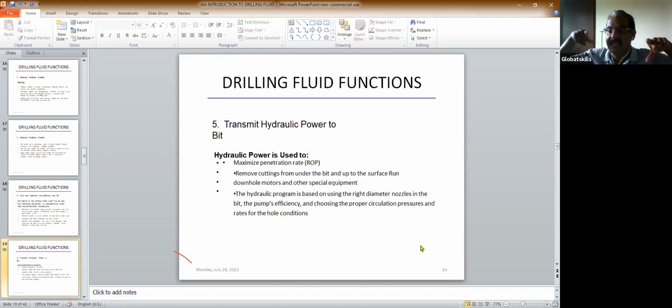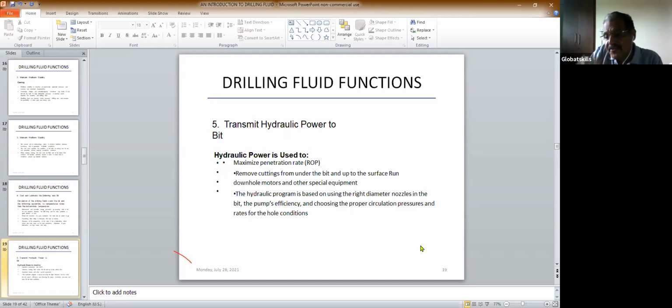Through the nozzle, the mud goes out, so it helps in the drilling process. Unless the mud passes through this, it helps in removing the cutting. So that is called the hydraulic power of the bit. So remove cutting under the bit and up to the surface.